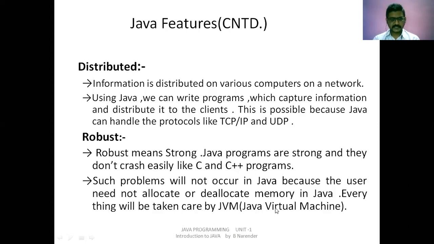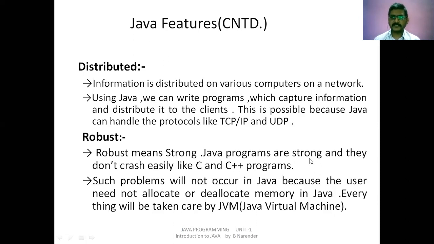Such problems will not occur. Which problems? The problems like crashing of programs, which will not happen in Java. That's why we say that Java programs are very strong and they can be executed anywhere. One more important point is that in C++, we have constructors and destructors.